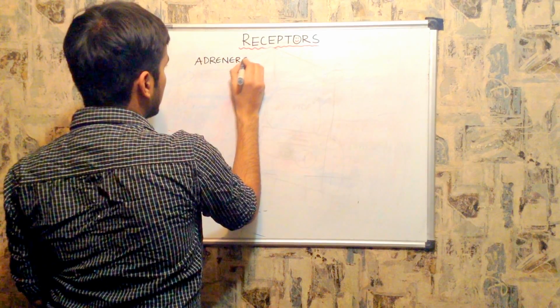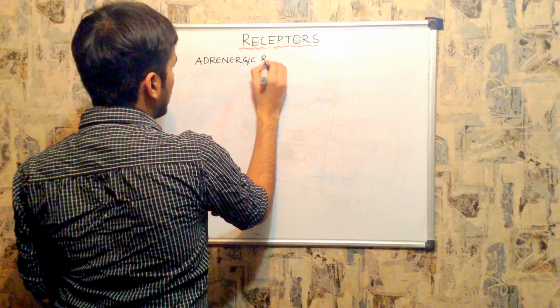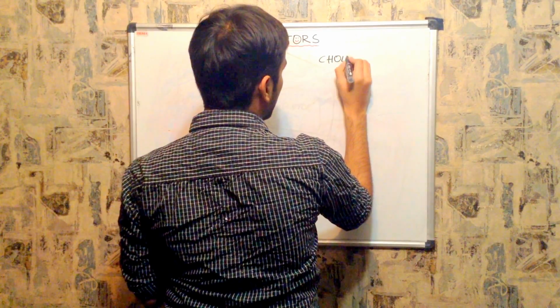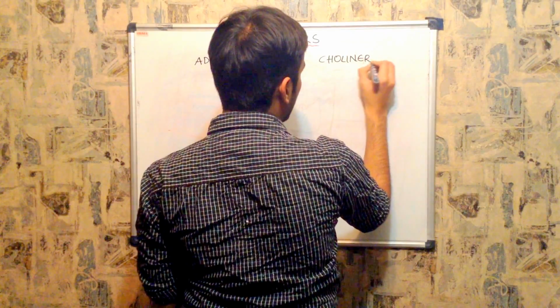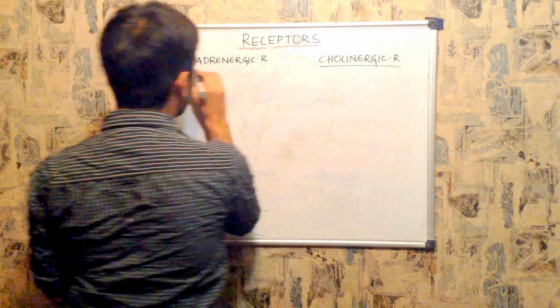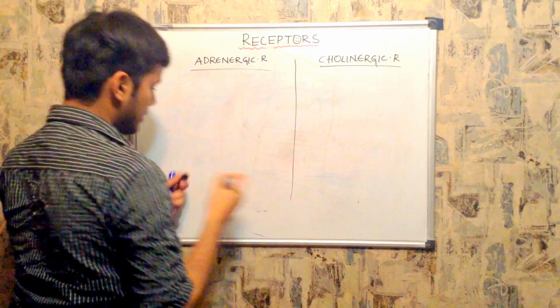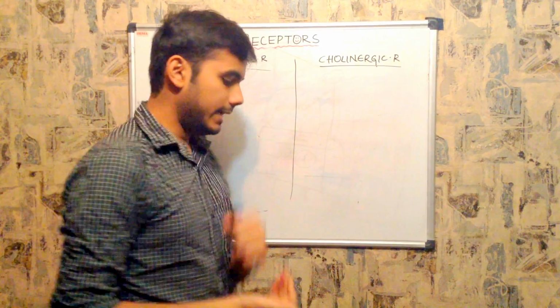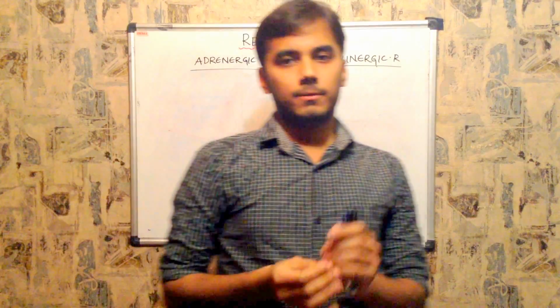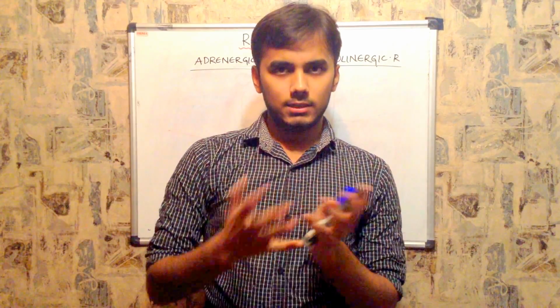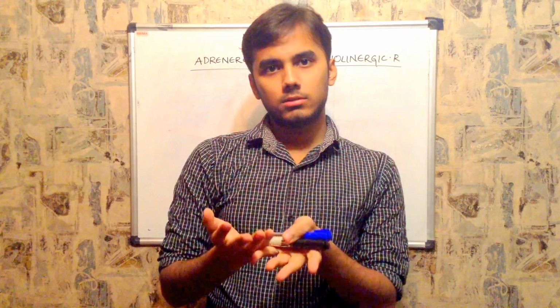Adrenergic receptors, and here we'll go with cholinergic receptors. This is cholinergic and this is adrenergic. When I say adrenergic receptors, you need to know what is the shape of that receptor. Either it is 7 pass or 1 pass or ion channels.